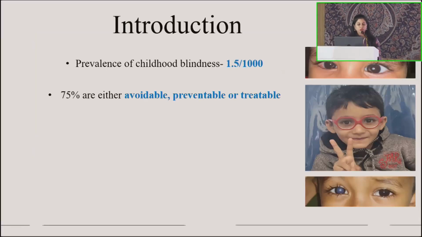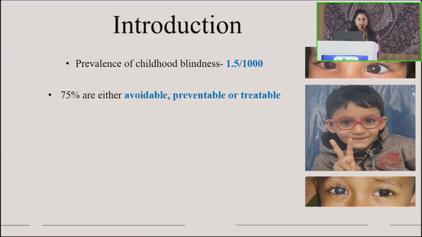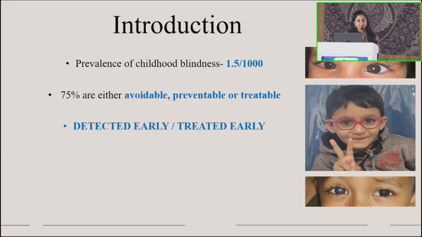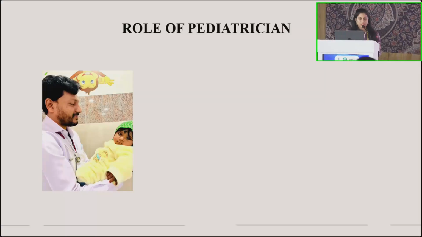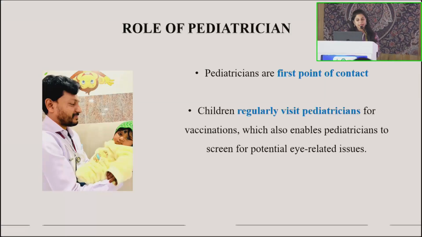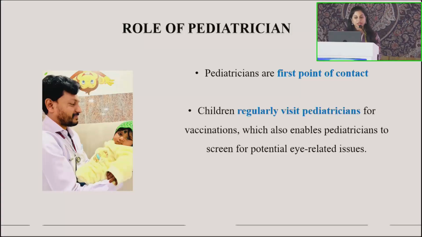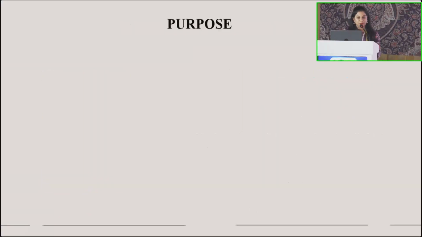We all know that most pediatric blindness is either avoidable, preventable, or treatable. But this only happens when it is detected early and treated early. This is where the role of pediatricians stands, because they are the first point of contact. They are also a repeated point of contact, because whenever a child goes for vaccinations, the pediatrician can screen for potential eye-related issues, and parents entrust pediatricians more than us ophthalmologists.